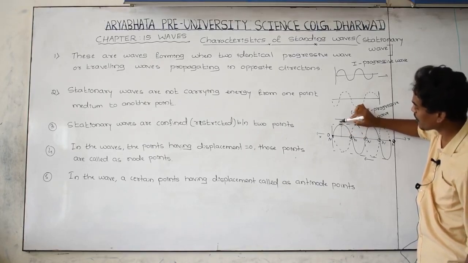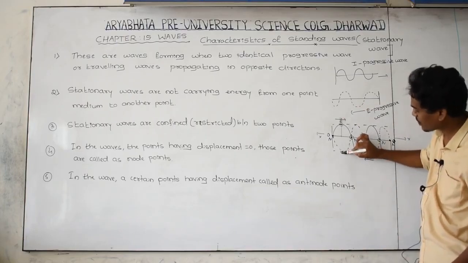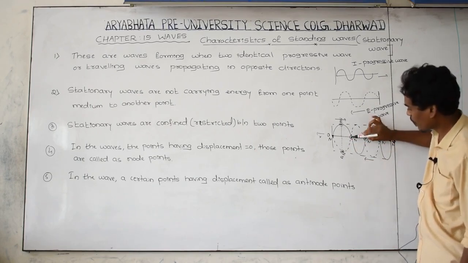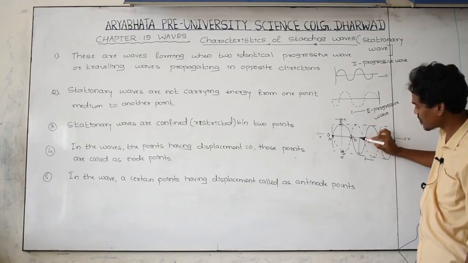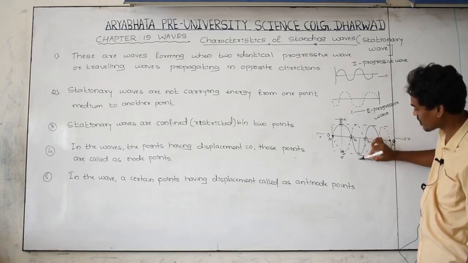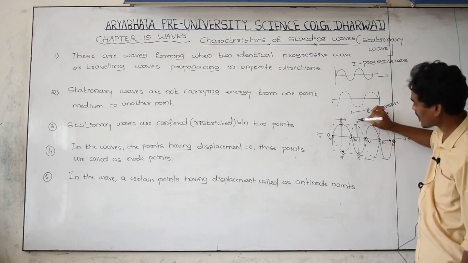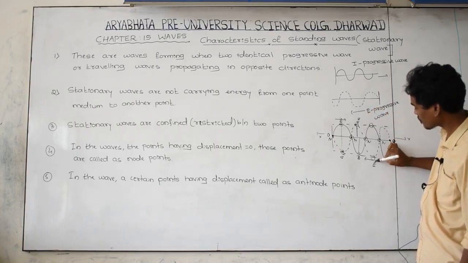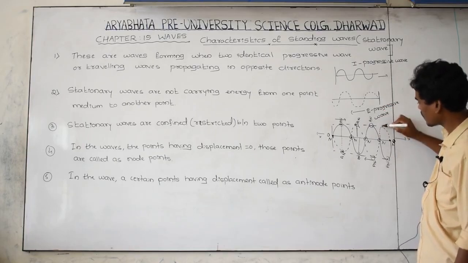This point we are going to call an antinode, AN. Or else you can take this point also. Here to here, the displacement is maximum. You can call it an antinode also. This is a node point because displacement is equal to 0. Again, here I am taking one point. Its displacement is not 0, so it is called an AN point, an antinode. Here also displacement is maximum, called an antinode. This point is an antinode, and this point is an antinode, AN, and this is also AN.